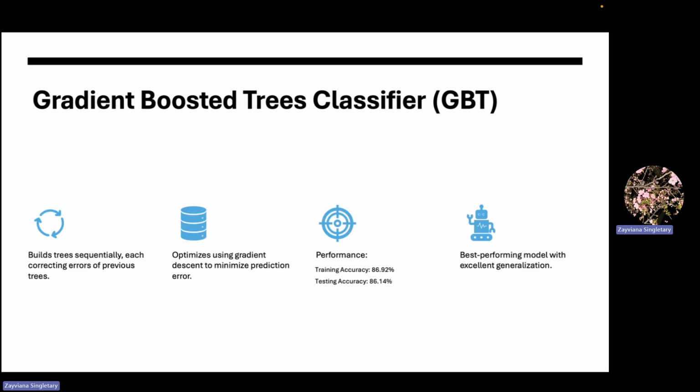Our best performing model was gradient boosted trees. Unlike random forest, GBT builds trees sequentially, learning from the errors of previous trees. It uses gradient descent to minimize prediction error. GBT achieved a training accuracy of 86.92% and a testing accuracy of 86.14%, showing not just high accuracy but also excellent generalization on new data.